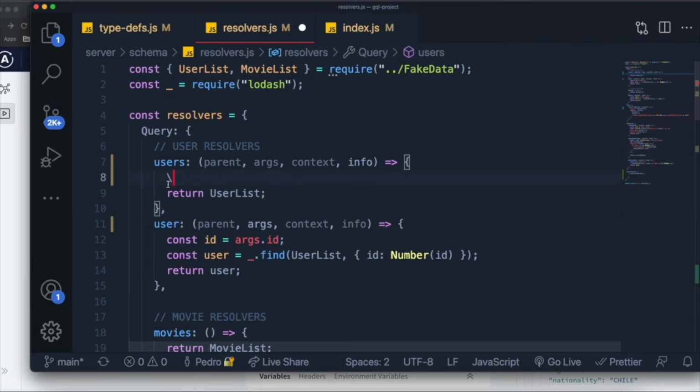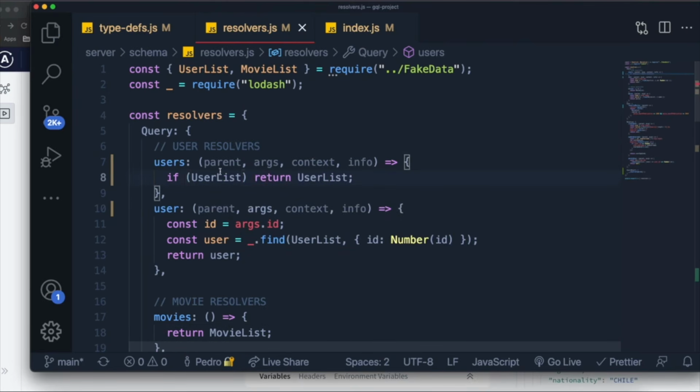So what we're going to check inside of this resolver is the following. We're going to check if user list exists, then we want to return the user list, right? So basically, it's almost like if user list was our database. So we were querying from a database. If there's no errors, if it actually returns the list of users, which is what we want, then return this.